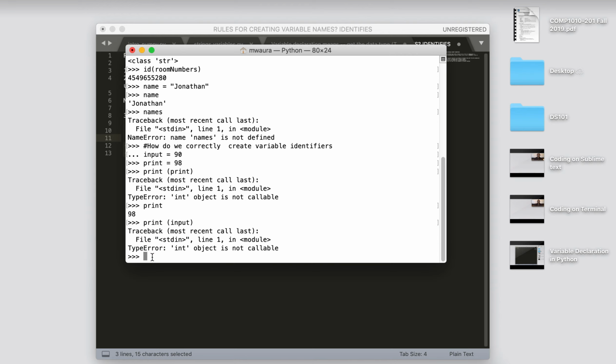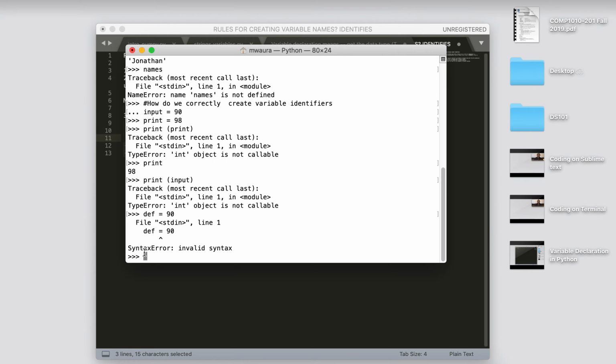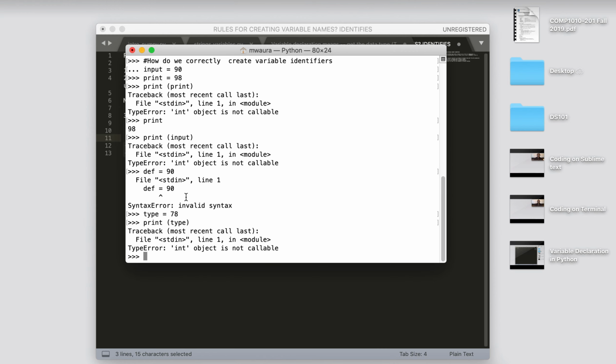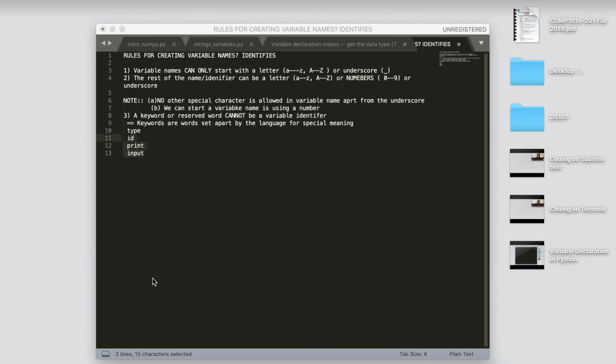Supposing I say def is equal to 99, again def will have a syntax error. If I said type is equal to 78, then I said print type, again it will say this is not callable. So you get problems when you use these sort of keywords. You can't basically use these kinds of things. All right, so that's good.